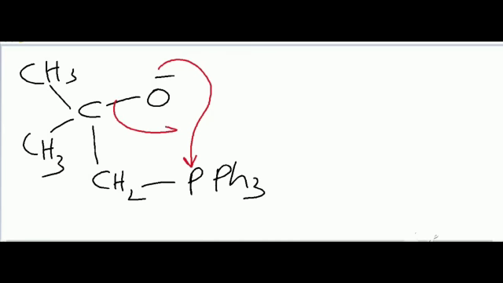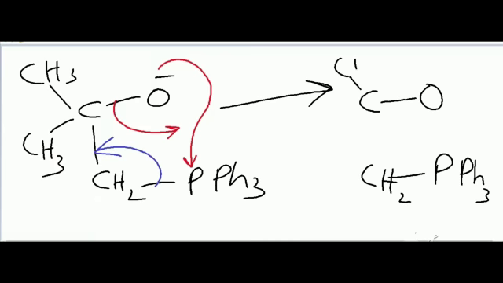That bond will also be shifted between phosphorus and oxygen, and this bond will form the carbon-carbon double bond. We are making a transition state which has partial bond breakage and bond formation.